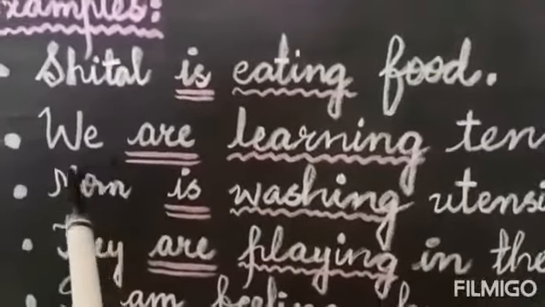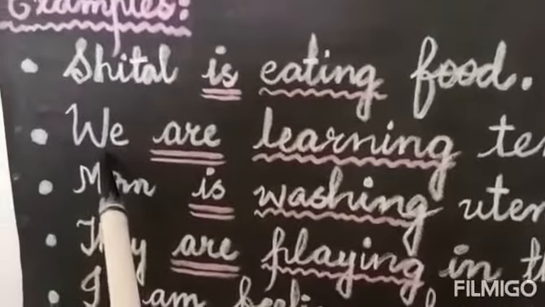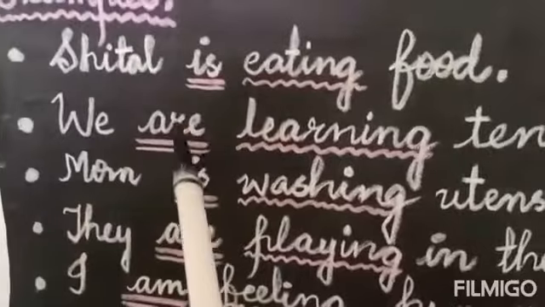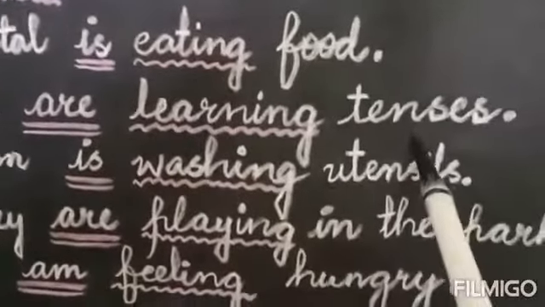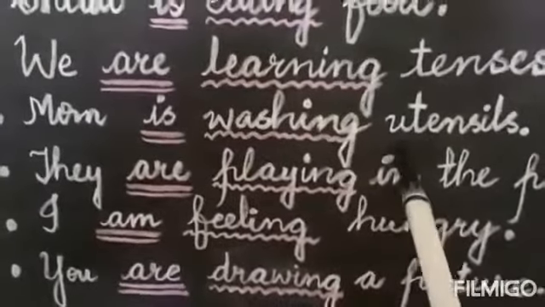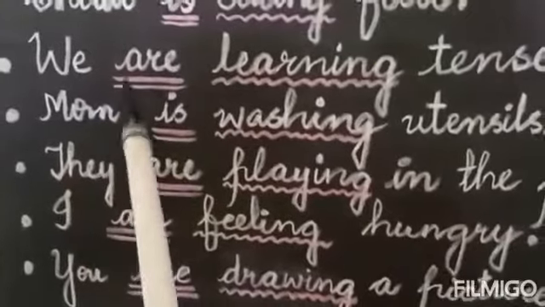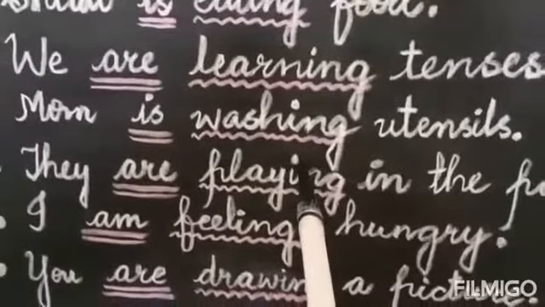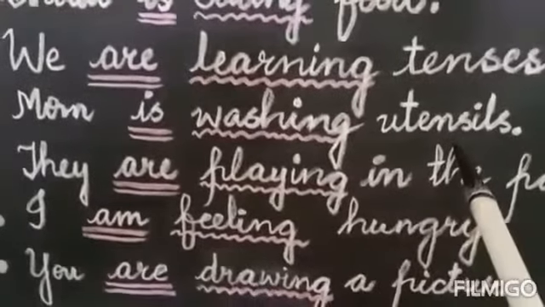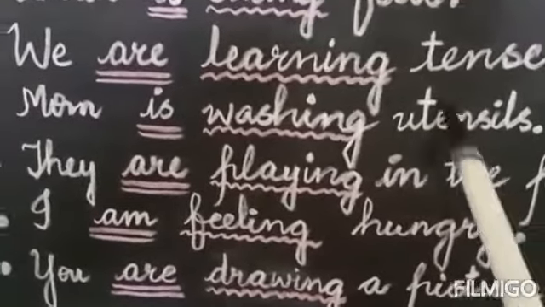We are learning tenses. You see, we is the plural subject. We means all of us. And are is helping verb. Learning, it is the ing form of learn. And tenses is the other words. Mom is washing utensils. Mom is singular. We have used is. Washing is the ing form of wash. Utensils is the remaining words, other words.